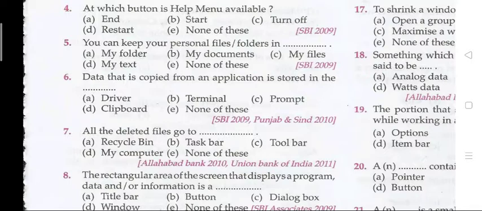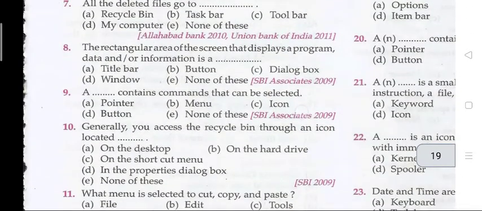Question number 8. The rectangle area of the screen that displays a program, data and slash or information is a. The right answer is D, that is your window. Question number 9. A dash contains commands that can be selected. The right answer is B, that is menu. Question number 10. Generally, you access the recycle bin through an icon located. The right answer is A, on the desktop.